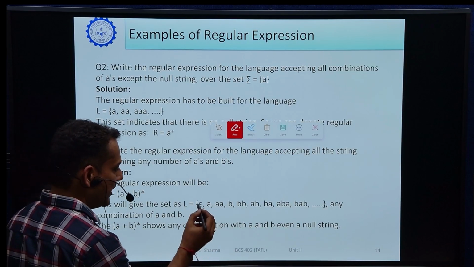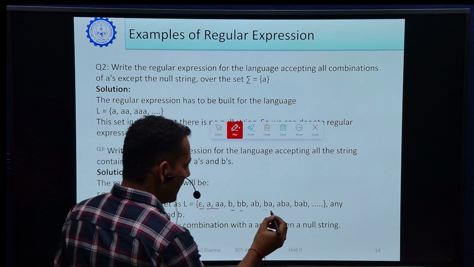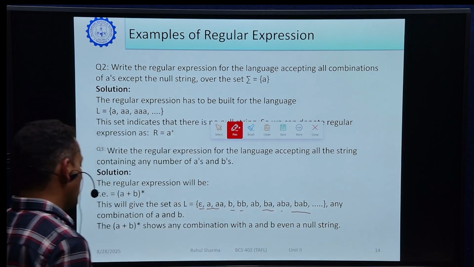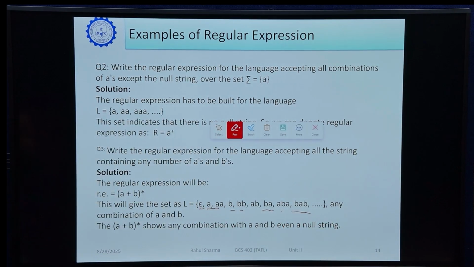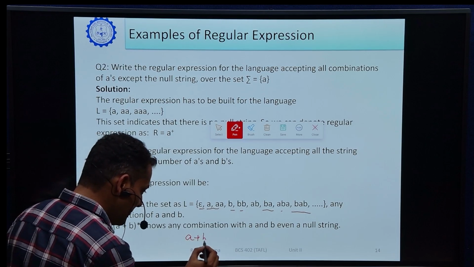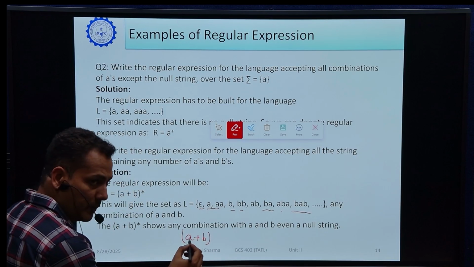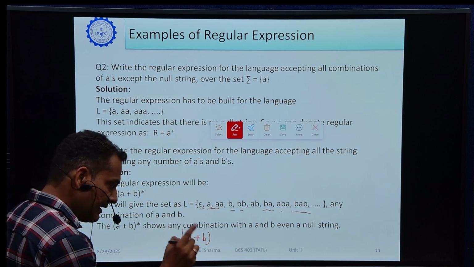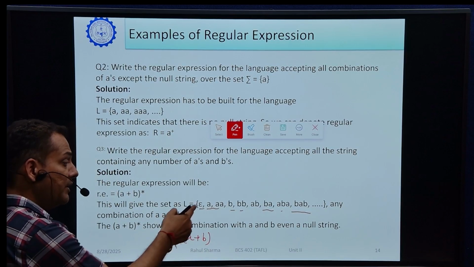Like this, it will be epsilon, A, B, BA, AB, any combination of A, B. So any combination of A, what does it mean? It is like A plus B. What does it mean? Simple, it means A or B. It is accepted by only a single A or a B, but it is a combination of any number of A's and B's.